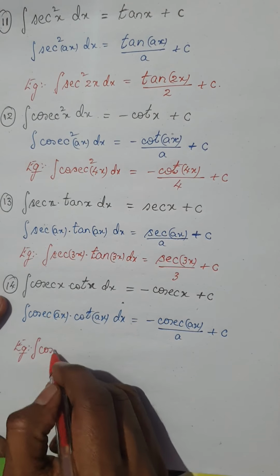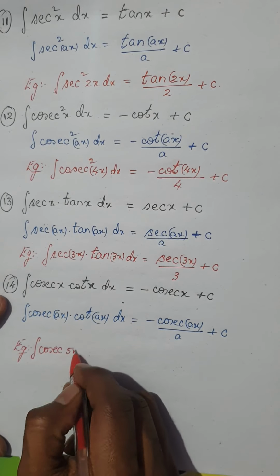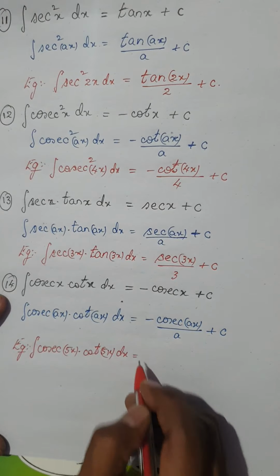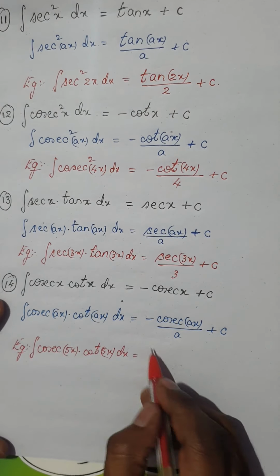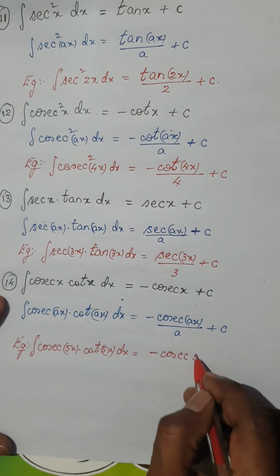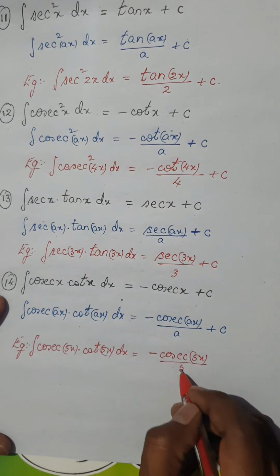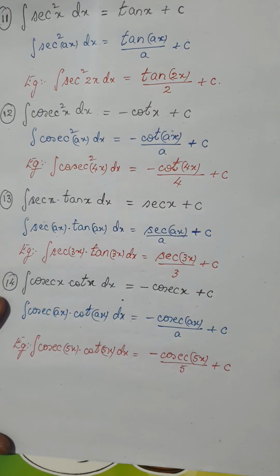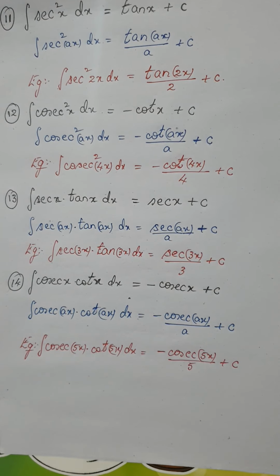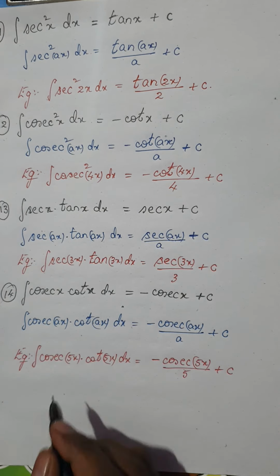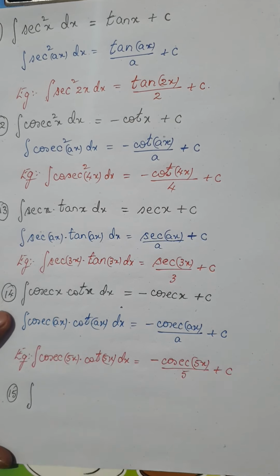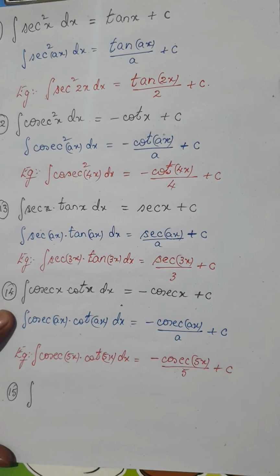Example, the integral of cosecant 5x into cot 5x dx would be negative of, what is the integral of cosecant into cot? So it is the integral of cosecant, and since I have a constant 5x, divide by the constant, plus c, where c is the constant of integration. This is common for all the functions. Now you have to pay careful attention to the next formulas, because they are like offer formulas. These are buy one get one free offers.